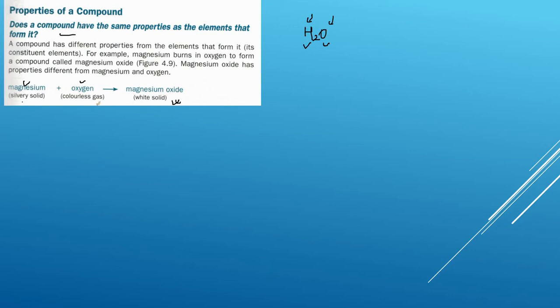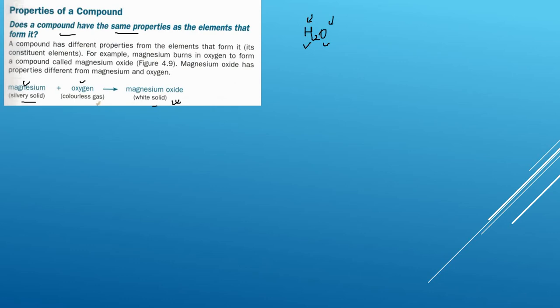As you can see, the color of magnesium is a silvery solid. Oxygen was a gas, but this is different. It is a solid and white in color. So completely different. Water also, if you think, it's made of hydrogen and oxygen gas, but the water compound is a liquid. So this can be noted down: compounds do not have properties similar to their constituents.